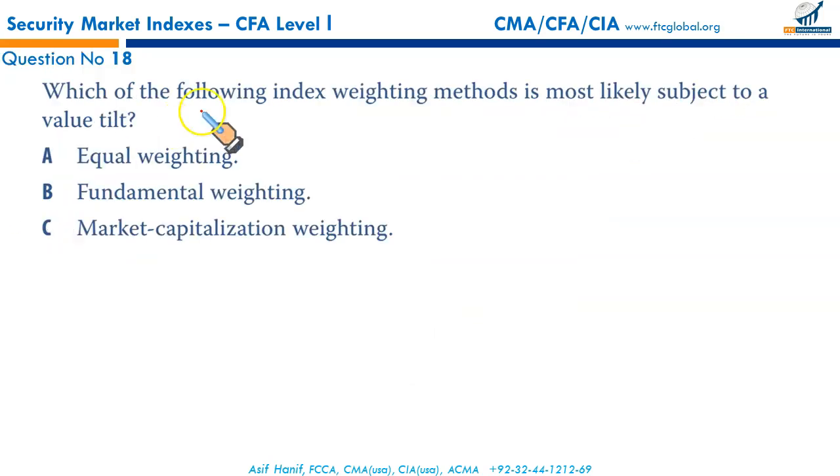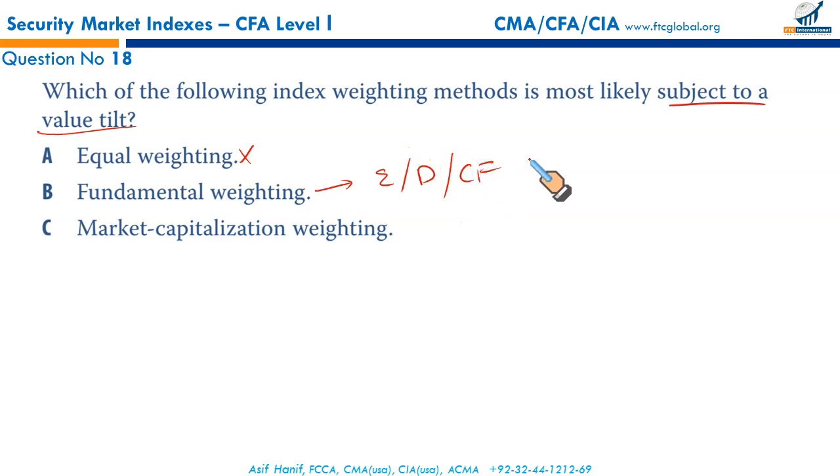Next, which of the following index weighting methods is most likely subject to a value tilt? Equal weighting, weighted equally. Fundamental weighting, where the weight is assigned based upon your earnings, your dividends, your cash flows.